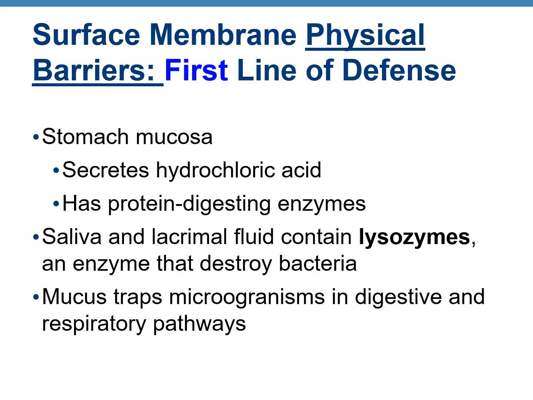The innermost lining of the stomach produces a very strong acid, hydrochloric acid, and enzymes that can break down protein. Saliva and tears contain special enzymes called lysozymes that have bacteria-destructive capacity. Mucus in general is responsible for trapping germs in the digestive and the respiratory tracts.